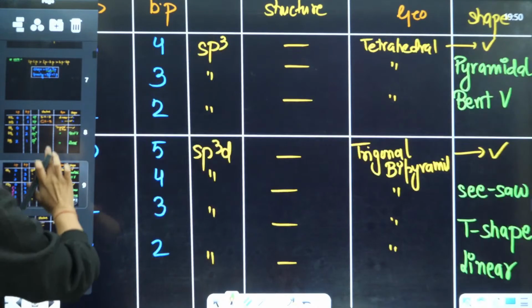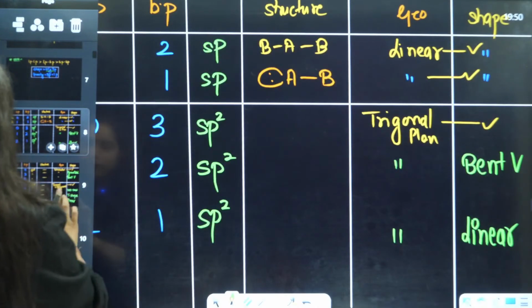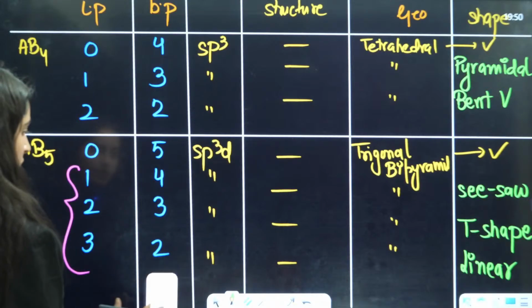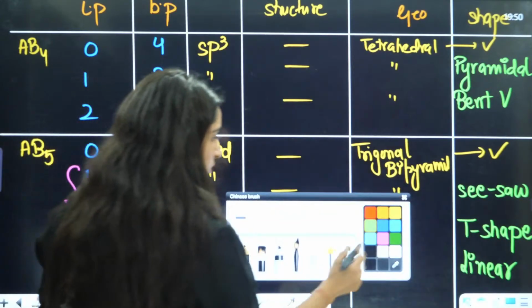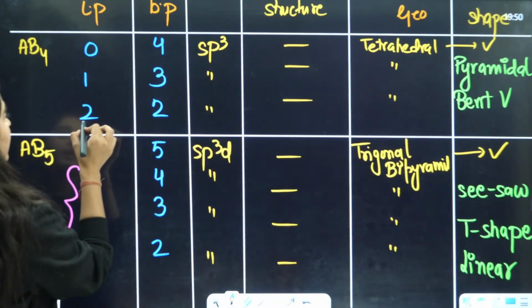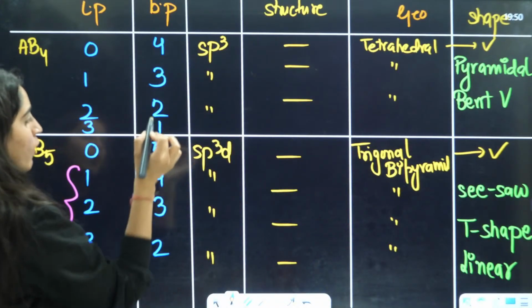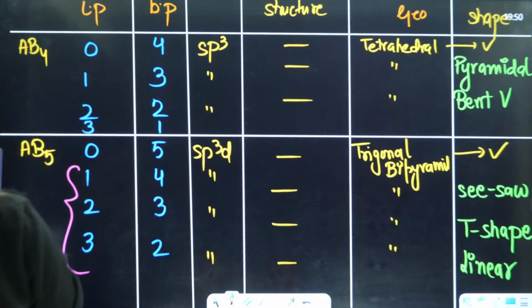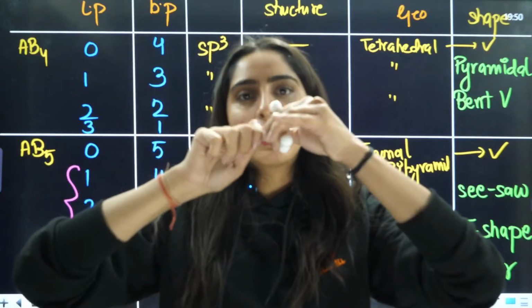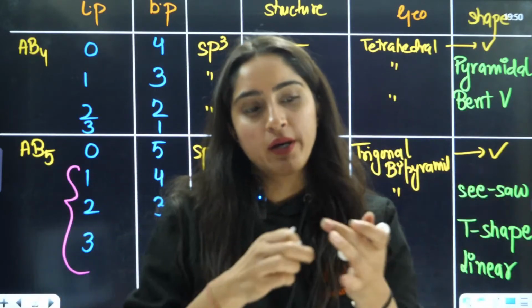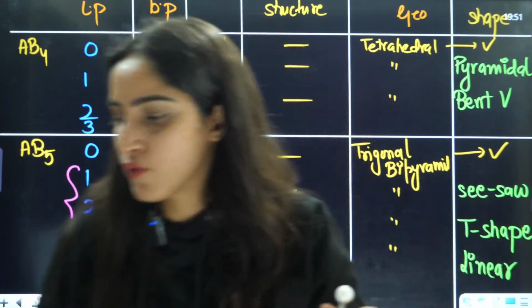What I have missed in an AB4 molecule is this: if you have 3 lone pairs and 1 bond pair. That was a tetrahedral geometry. In tetrahedral geometry, if 3 bond pairs are replaced by the lone pair, you will have 3 lone pairs over here.